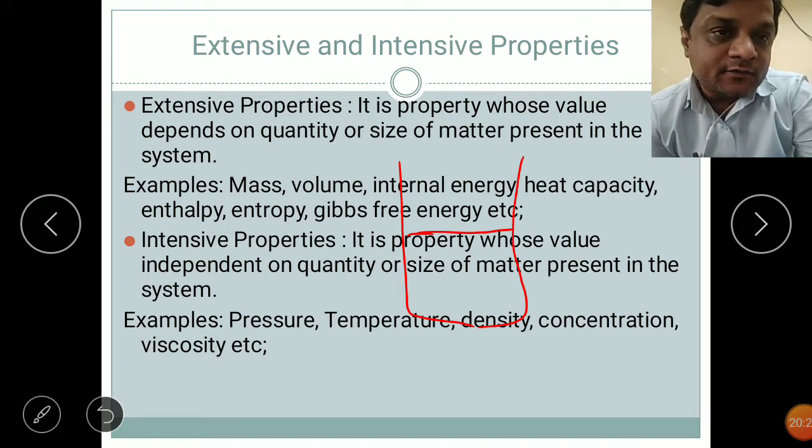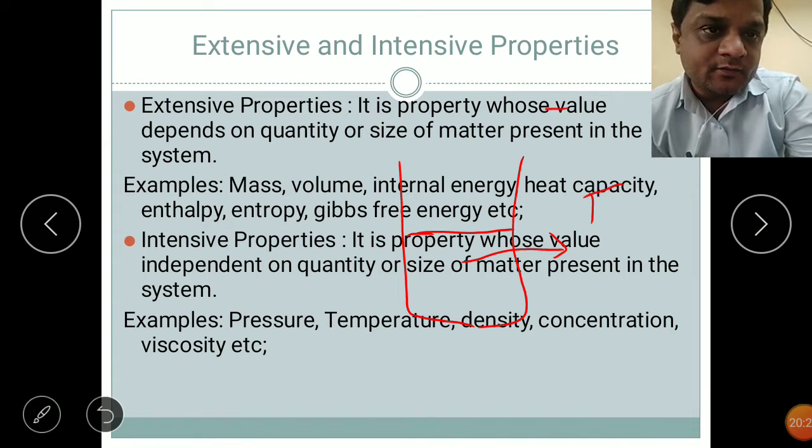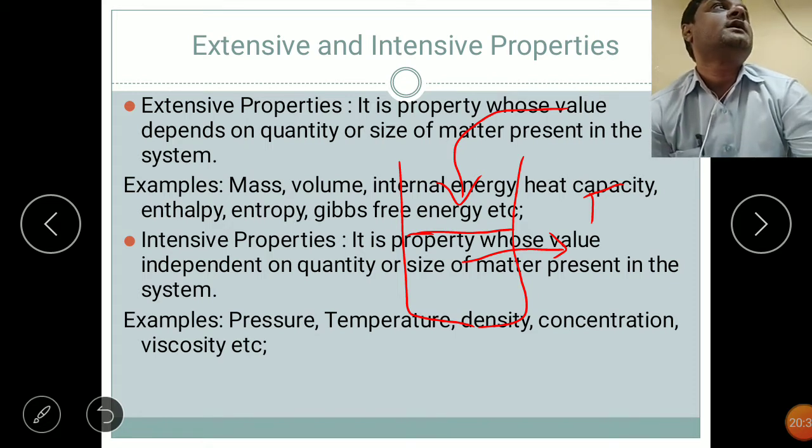So if we take 500 ml of water, some pressure will be there, and temperature will be there. Again, if you add one more 500 ml to that, the value of pressure will be the same, temperature will be the same. Again, if you add more volume, the pressure will be the same, temperature will be the same.